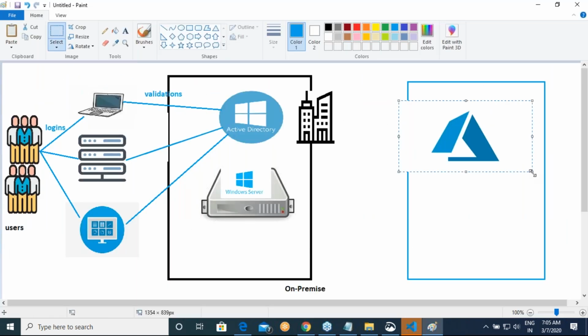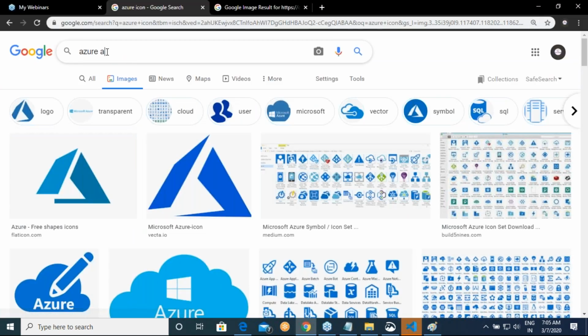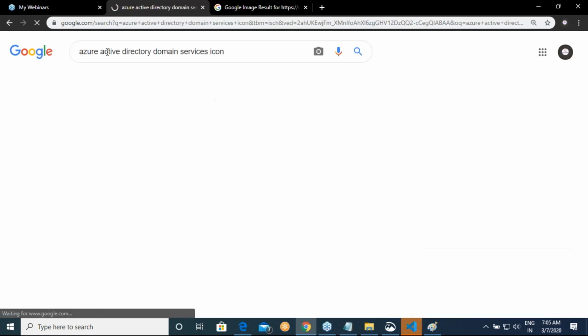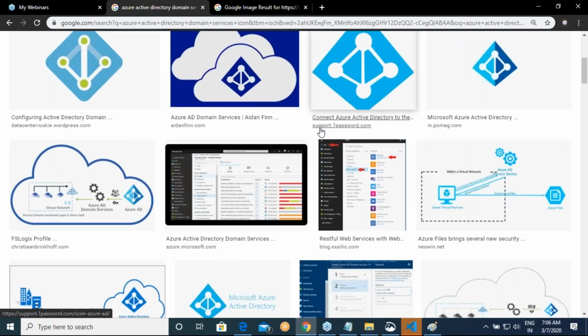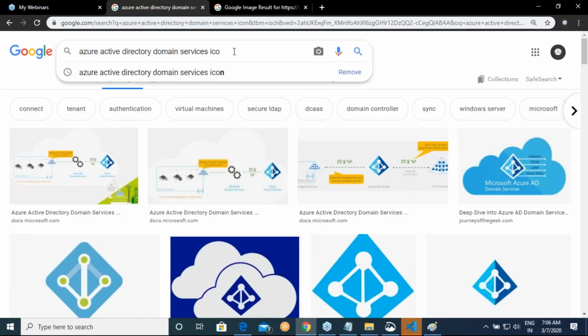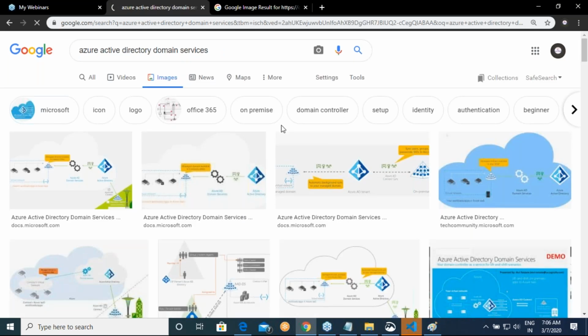Okay, so this is your Azure. In your Azure you have, let me not, Azure Active Directory Domain Services. They have not given any icon, is it?